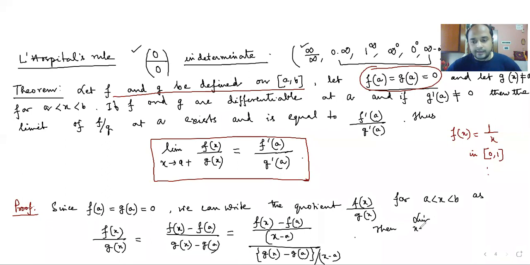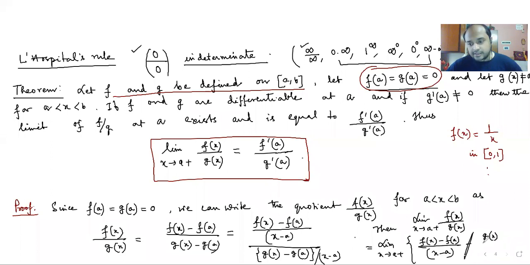Then limit x tends to a plus fx by gx would be equal to limit x tends to a plus of fx minus fa by x minus a, over gx minus ga by x minus a. I do not have any space over here, so I'm going to the next page.